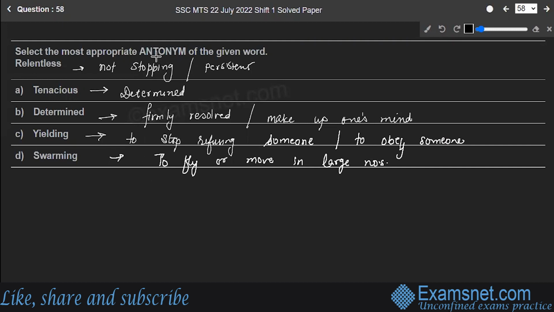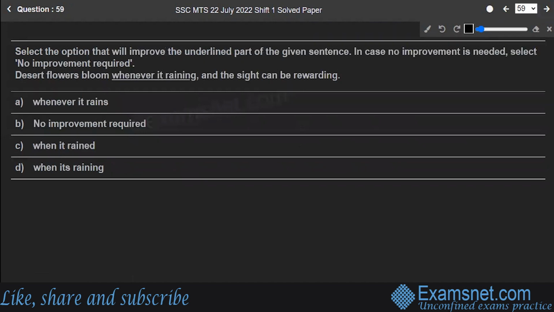So you have to find out the antonym of the word relentless, which means not stopping, which is persistent. So the one opposite word to the word relentless is yielding, which means to stop refusing someone or just to obey someone when you're not being stubborn over something. So option C is the correct answer to the question. That is yielding. Next is question number 59.